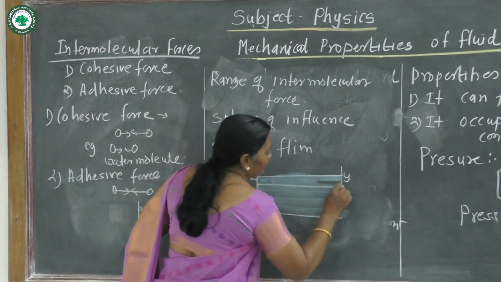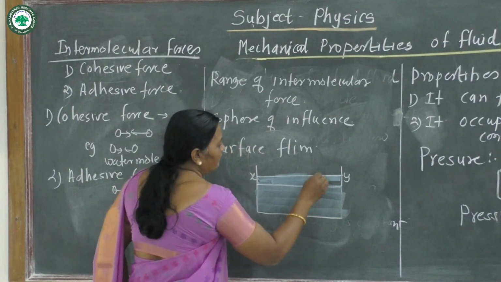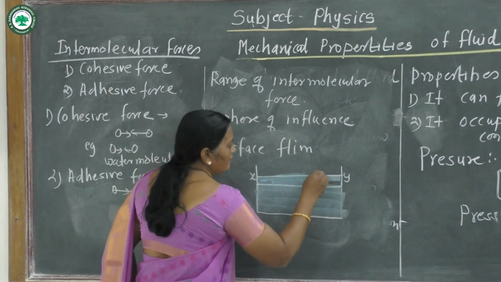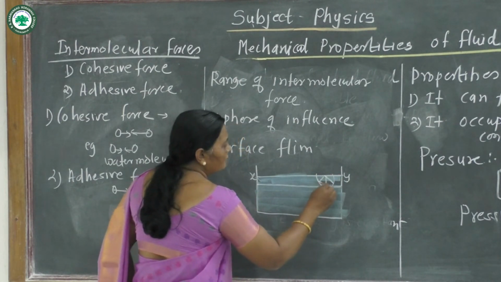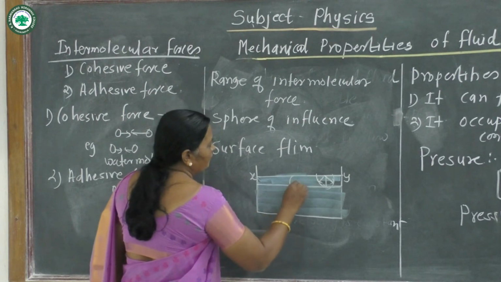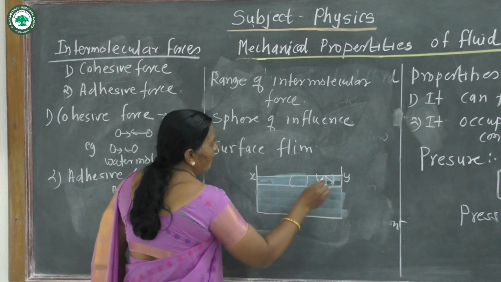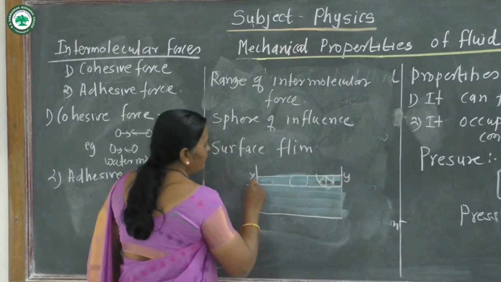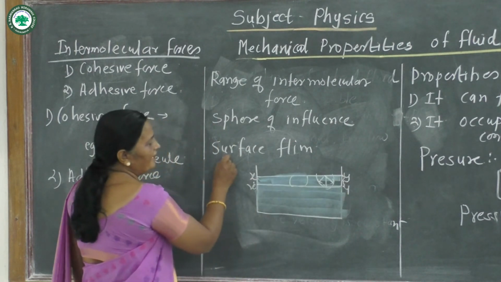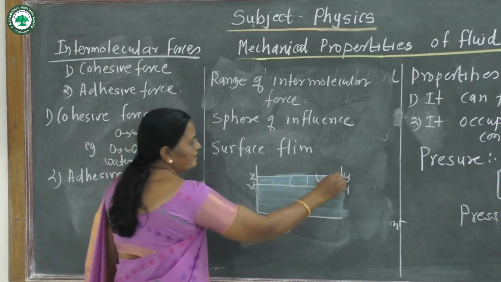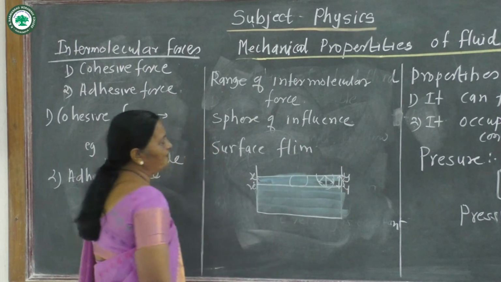Now the molecules of range, suppose this is a molecule, and this is the intermolecular force like this. Intermolecular force is like this, and this distance X dash Y dash, this thickness, is called the surface film.